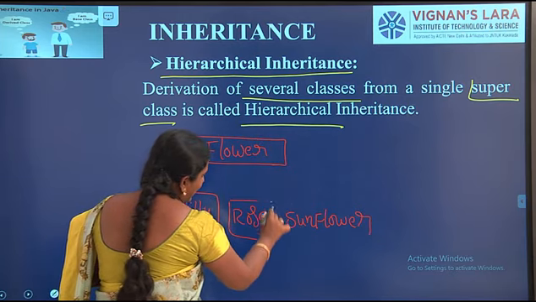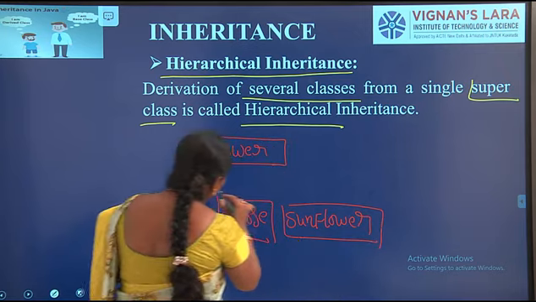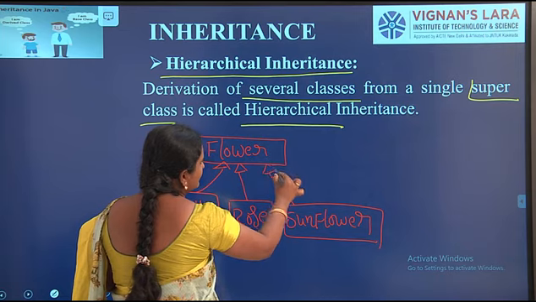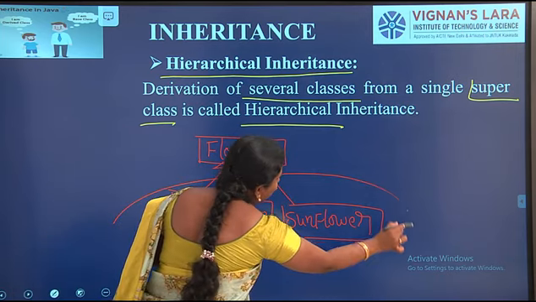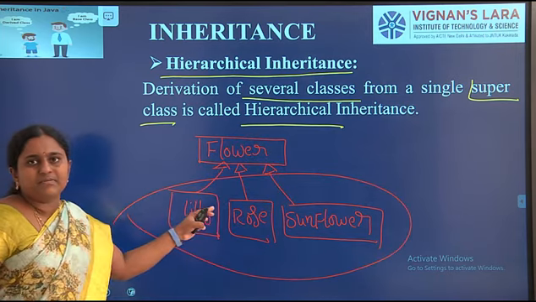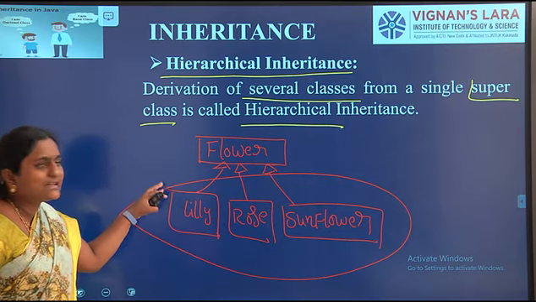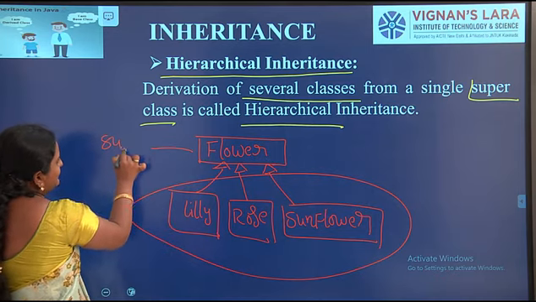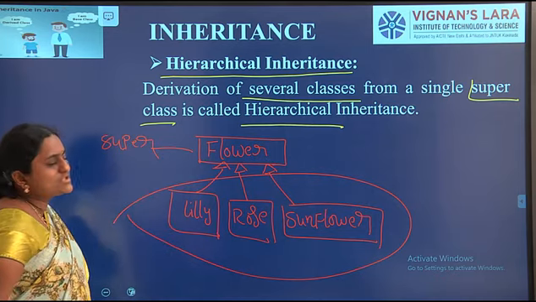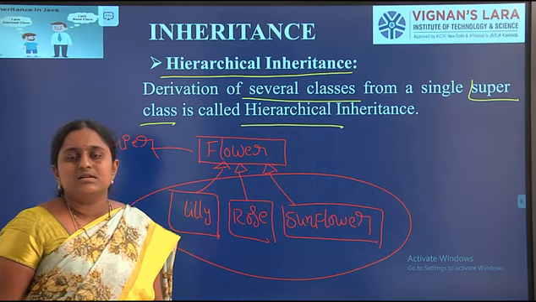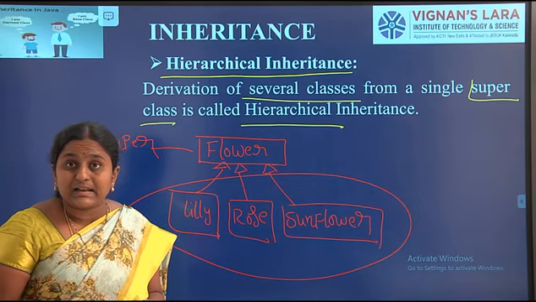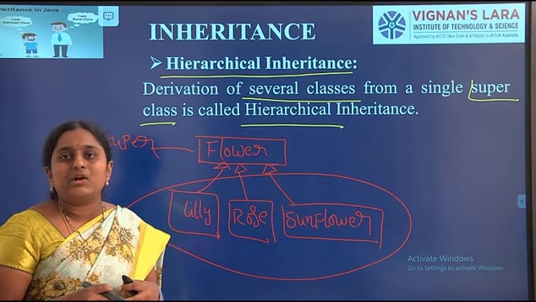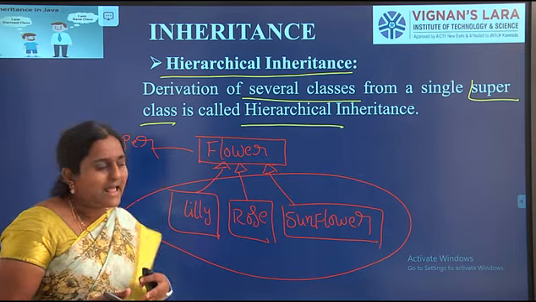These three classes are derived from the flower class. Here is the derivation of several classes. Lily, rose, sunflower, these three are derived classes derived from the flower class. Here flower is the superclass. Derivation of several classes from a single superclass is known as hierarchical inheritance. Let us see the example.